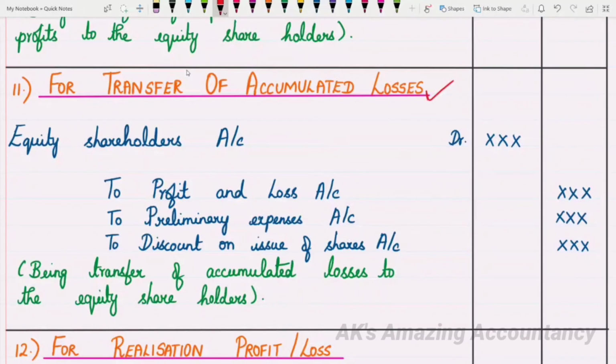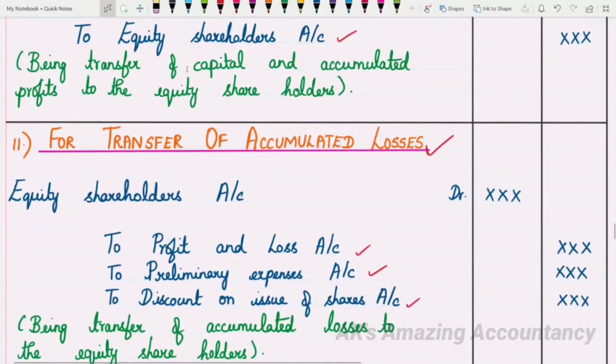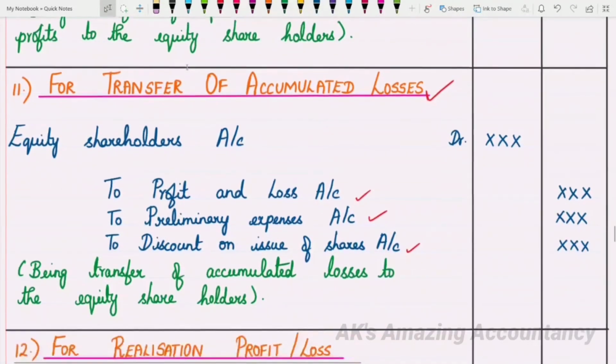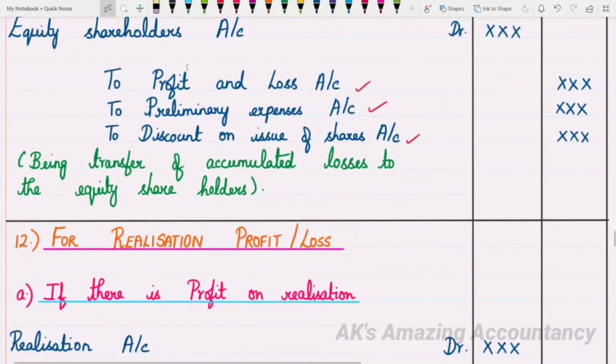So equity shareholders account debit to profit and loss account, to preliminary expenses account, to discount on issue of shares account. These items usually appear on the asset side of the balance sheet given in the problem. The narration will be being transfer of accumulated losses to equity shareholders.